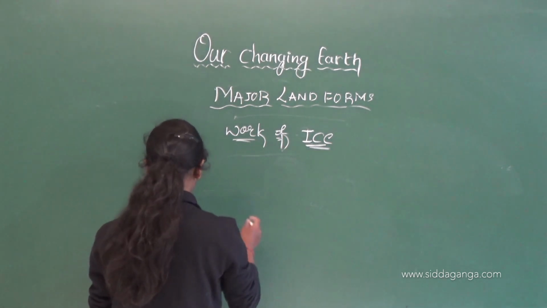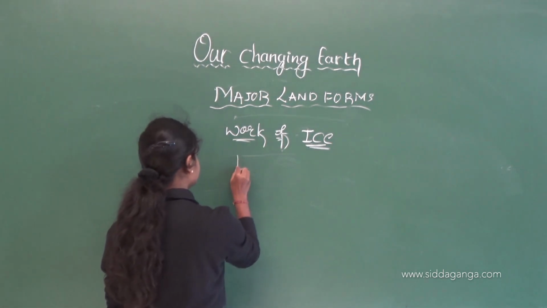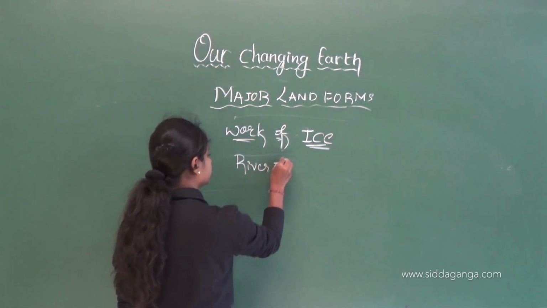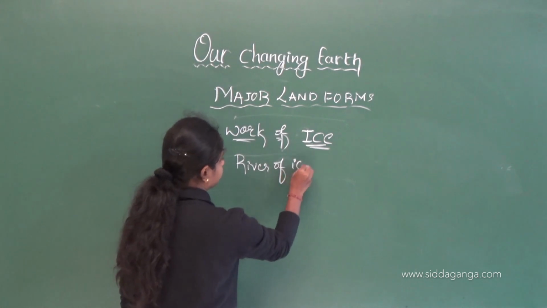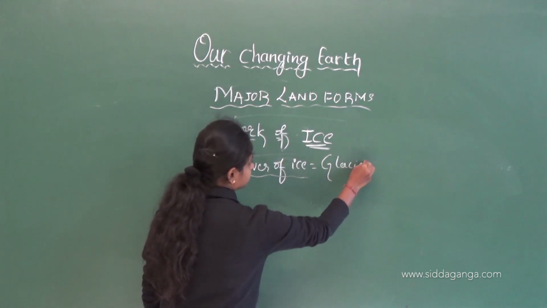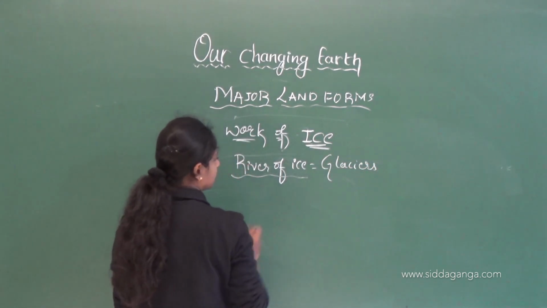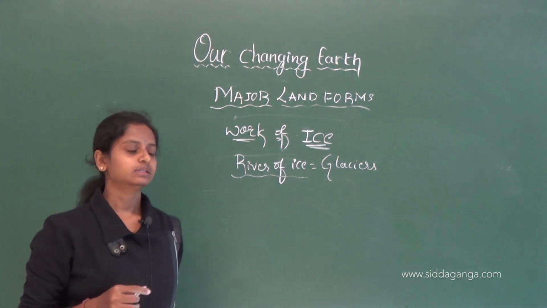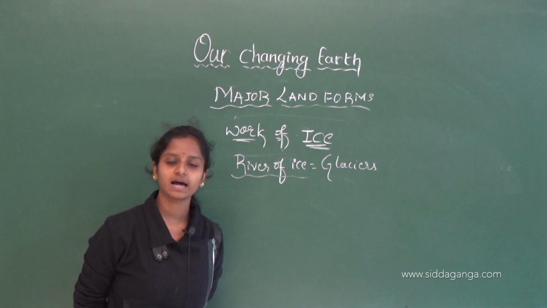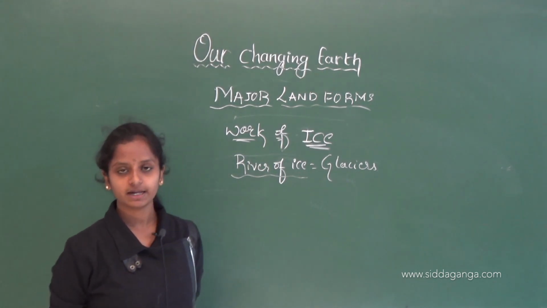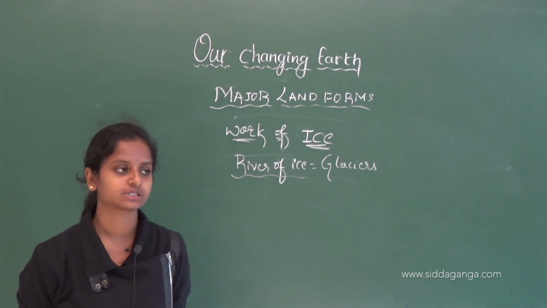Let me write it: a river of ice is known as glaciers. These will be found in the mountains. This river of ice is known as glaciers.